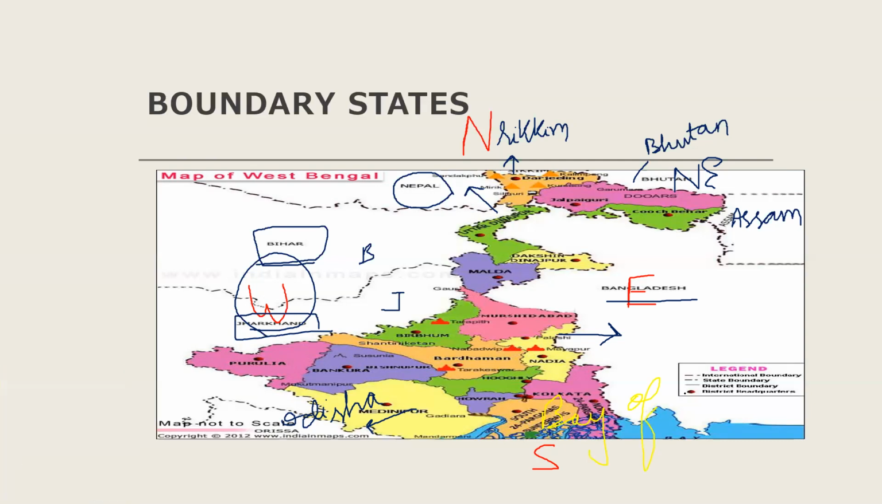Bay of Bengal. The name of the sea is Bay of Bengal. Which part? To the southern part. So this is understood about the different states. Bordering the state of West Bengal.